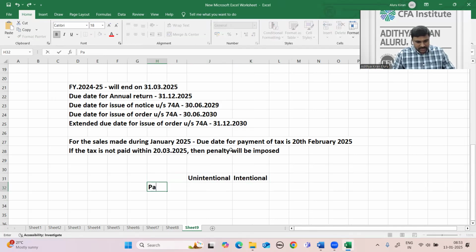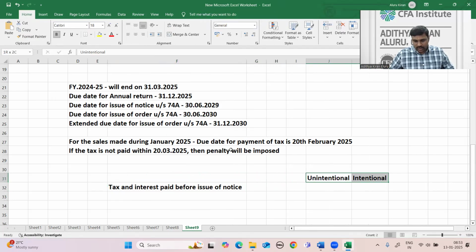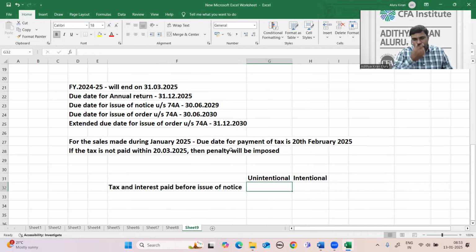Unintentional cases: tax and interest paid before issue of notice, no penalty. Unintentional cases, no penalty if tax and interest are paid before issue of notice.